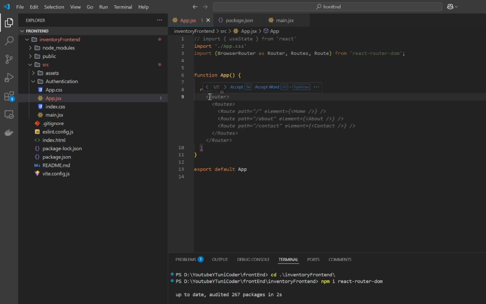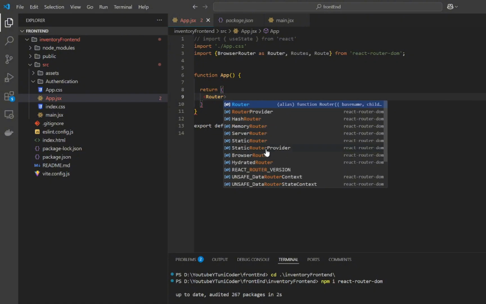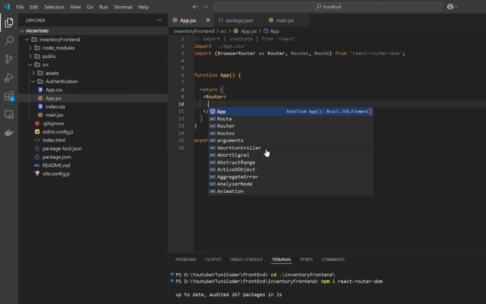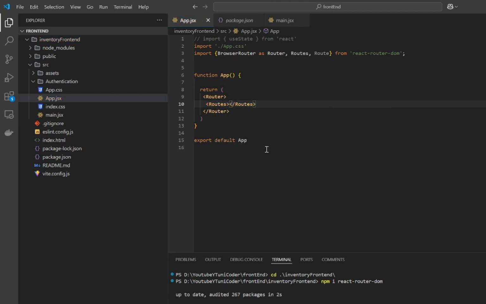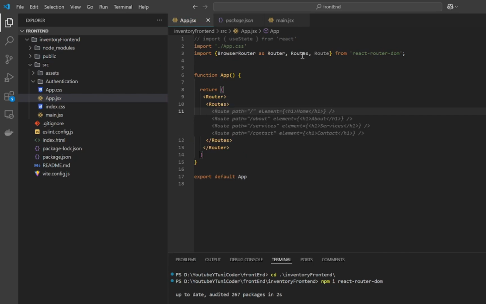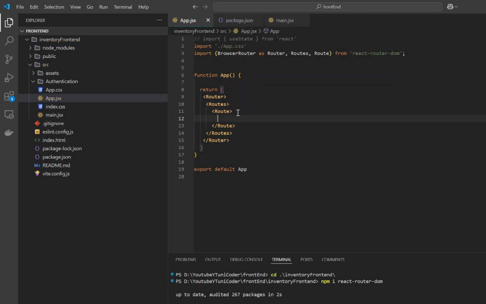So to add a route, we first need to add the Router element, inside that Routes, and then the Route. While we are using Router, Routes, and Route, you can see that the import line won't get highlighted because we are using those components. So this is how we add a route.